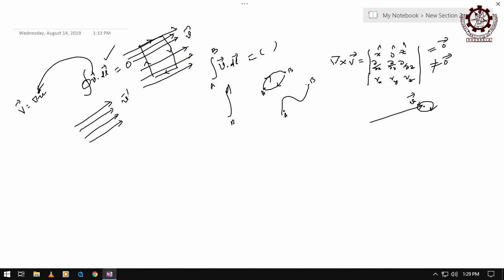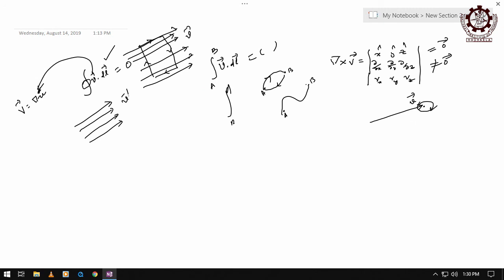Different, because the flux lines here are concentrated at some area, but here it is uniform, right. The flux will define the field, and the flux distribution in both cases is not the same. Here the flux lines are more concentrated, more gathered, but less gathered in this way, while here it is uniformly distributed. So the fields are totally different, therefore the V vector is never the same as the V prime vector, right.